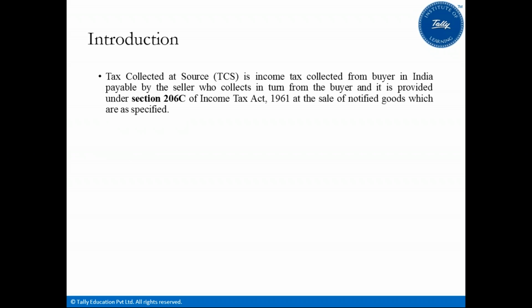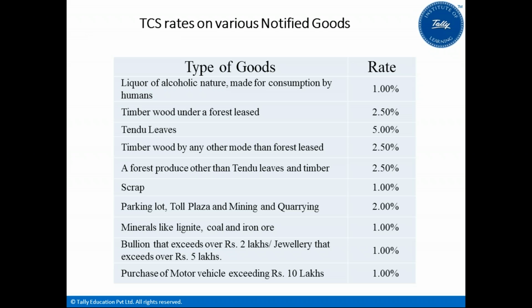Tax collected at source is income tax collected from the buyer. The company collects the tax from the recipient, payable by the seller. Seller means the company who is going to charge the TCS on the buyer, and it is provided under Section 206C of the Income Tax Act 1961 at the sale of notified goods which are as specified.